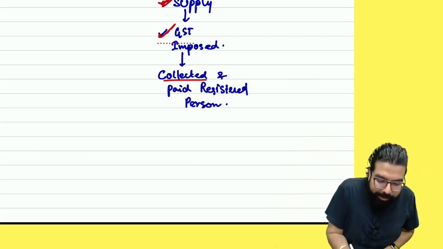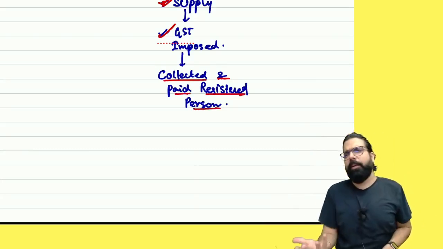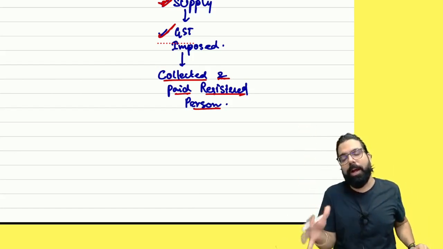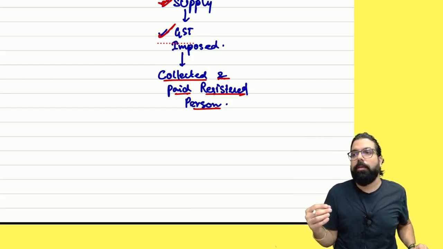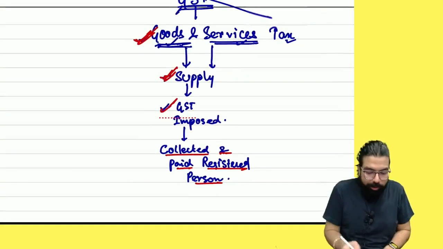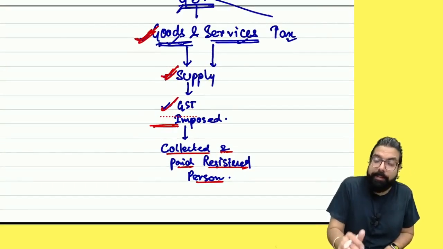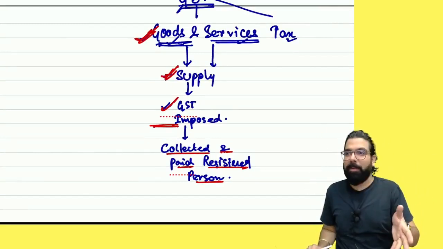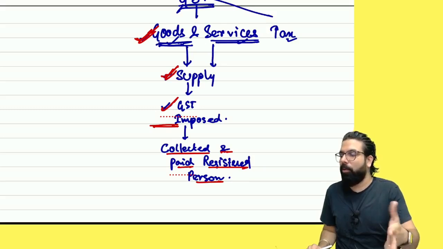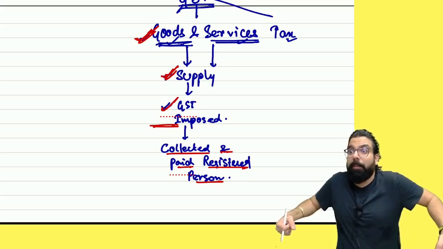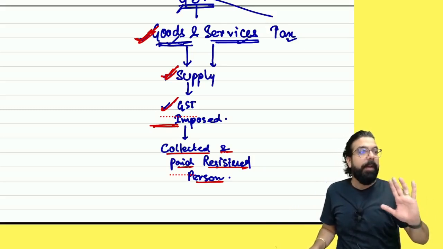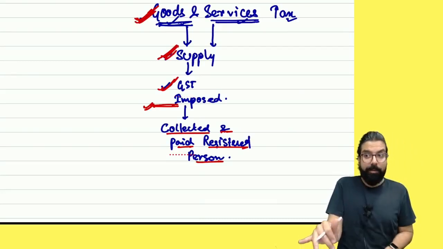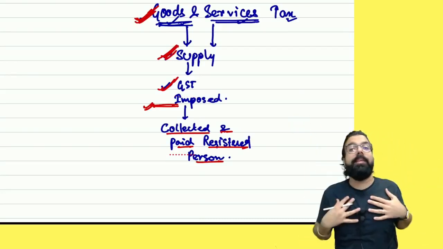So that is collected and paid by a registered person. I am a GST registered person. So will I collect from you and will I pay? Yes. Now suppose I am not a registered person. Will I collect and will I pay or not? GST got imposed on my service, but I will not collect and pay. Government says, hey small person, 10, 20 lakh rupees of sale, I don't want GST from you. Government wants to be partner with big people. Government is telling small people will not be troubled. Hence government says anything sold in the country, GST gets imposed, but you collect and pay only if you are a registered person.